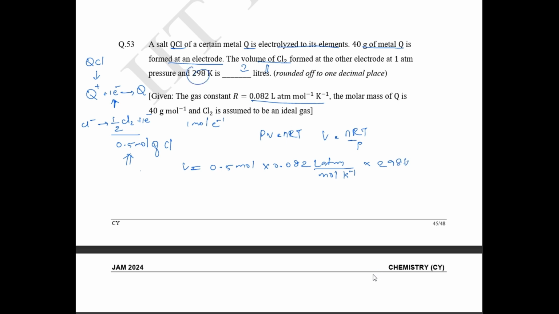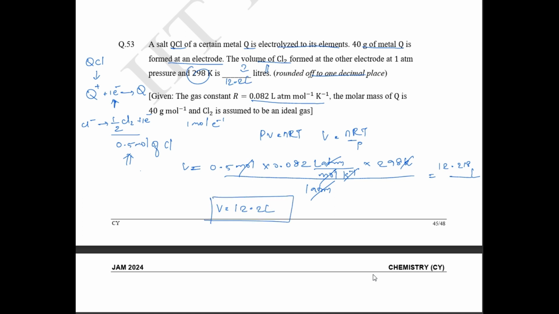Divided by pressure, ideal gas என்னது, it's going to be 1 atm தான். Okay, so 1 atm will be cancelled, mole will be cancelled, Kelvin will be cancelled, so you'll get the result in liters. So if you solve this one, the volume is going to be around 12.218 வரும். இங்கே round off to 1 decimal place தான் கேட்டிருக்காங்க. ஸோ தி ஆன்சர் இஸ் 12.2 liters. 12.2 liter is the correct answer.